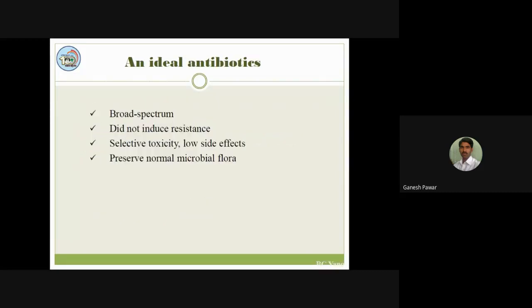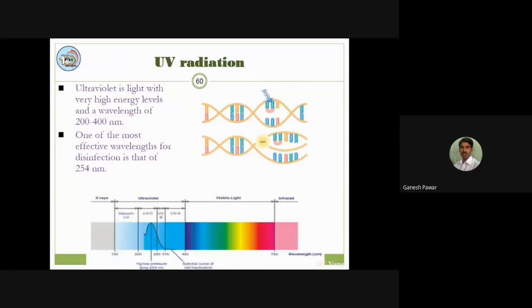Which antibiotic should be used? An ideal antibiotic must show broad spectrum activity. It should not have resistance for that particular bacteria or virus. It must have selective toxicity, and it must preserve the normal microbial flora of that culture media. Also, we can go for UV radiations.